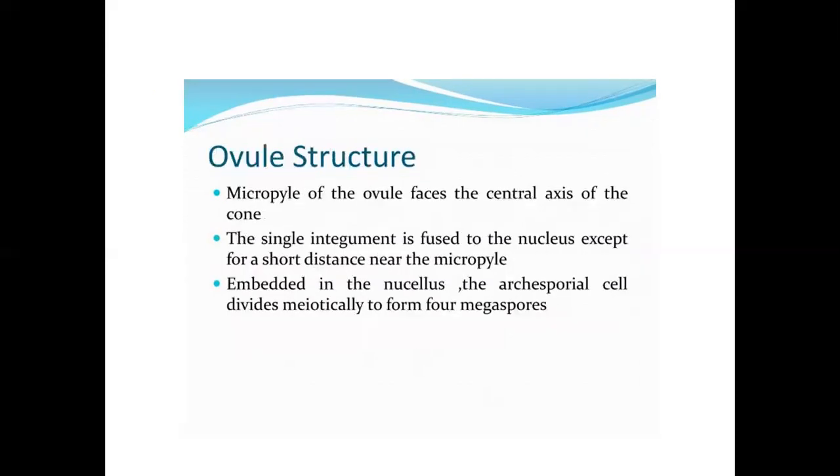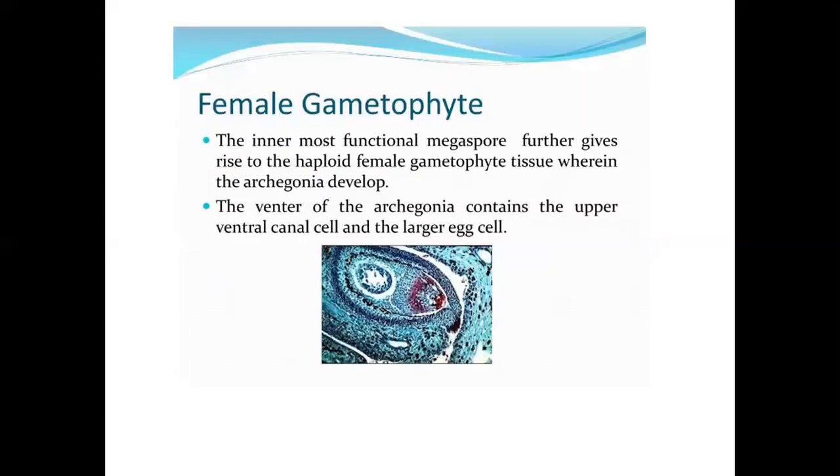Ovule structure. Micropyle of the ovule faces the central axis of the cone. The single integument is fused to the nucellus except for a short distance near the micropyle. Embedded in the nucellus, the archesporial cells divide meiotically to form four megaspores. This is the structure of the ovule.